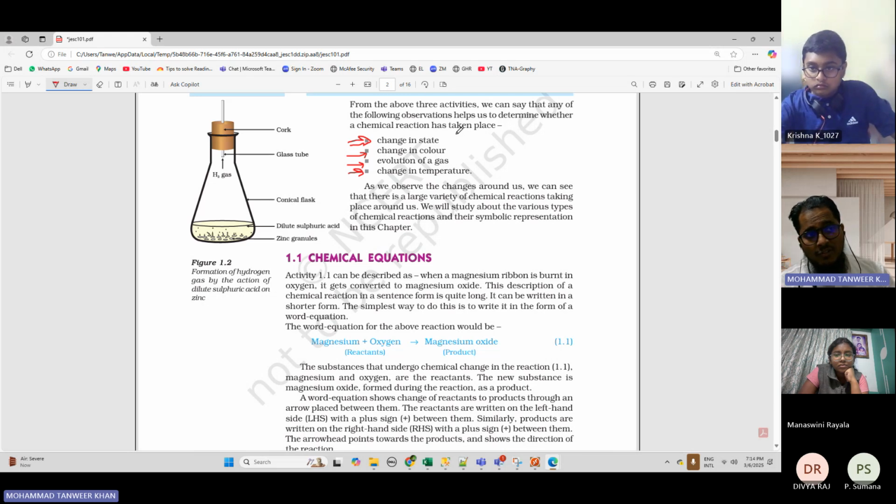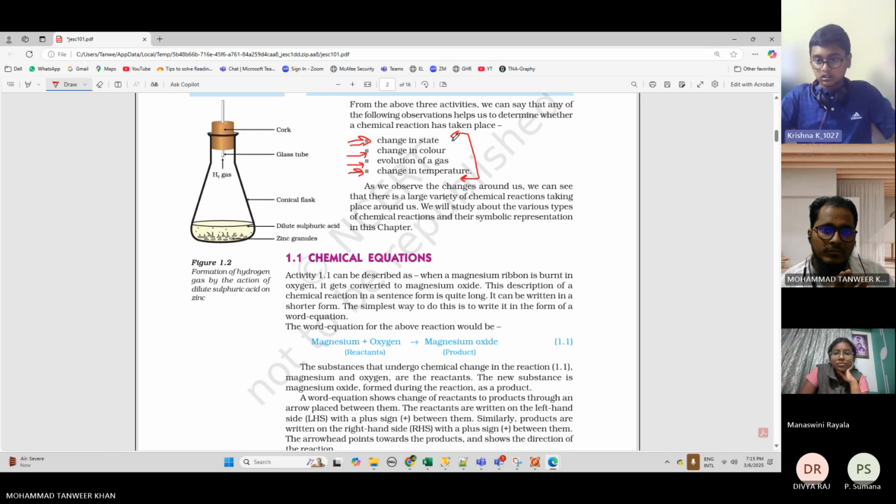So these four points we have discussed so far. Whenever a chemical reaction takes place, one out of these, or maybe two, or maybe three, or all four of these changes you will observe. Hope it is clear. Yes, sir. Okay. Now, chemical equations.